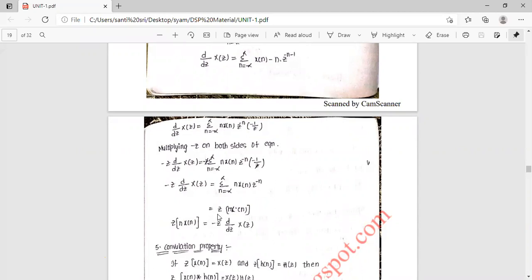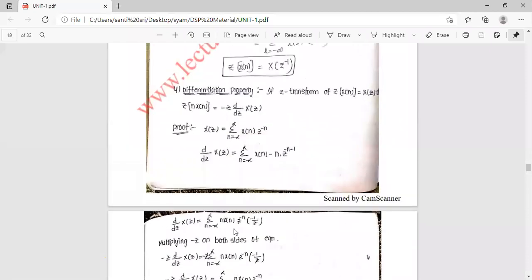This is the z transform of n into x of n. So the z transform of n into x of n will become minus z into d by dz of X of z. Hence proved.